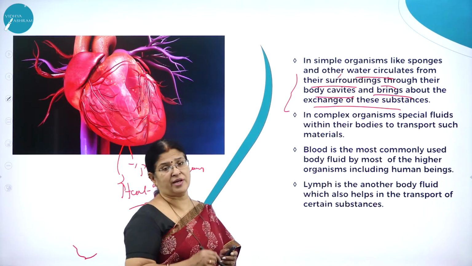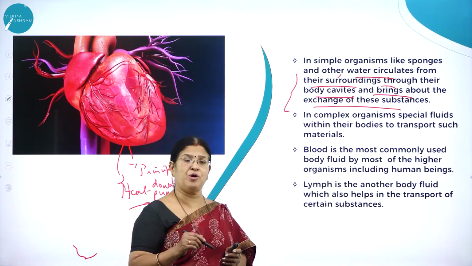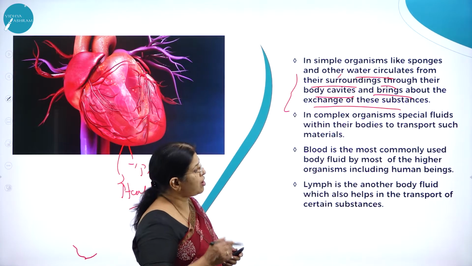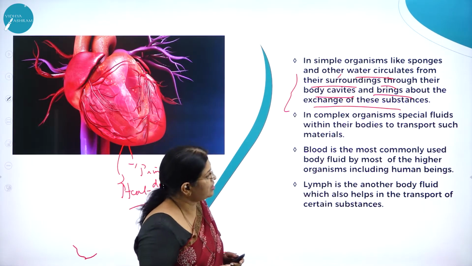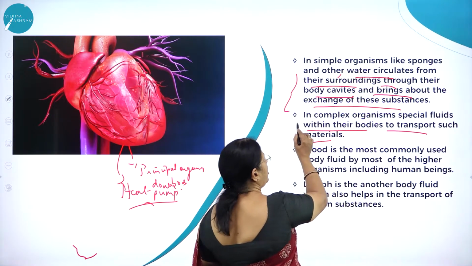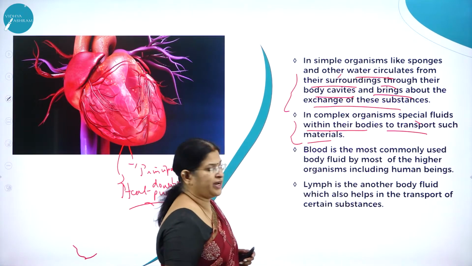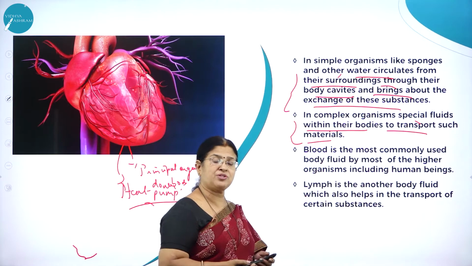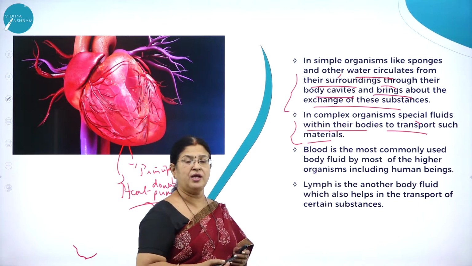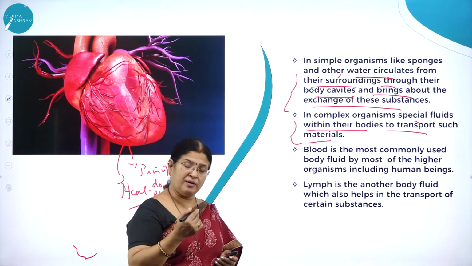And in complex organisms, what do you mean by complex organisms? Organisms which have a better body organization compared to simple organisms. So in complex organisms, there are special fluids within their bodies to transport such material. They have special body fluids. We know how advantageous it is for a multicellular organism to have organ systems.